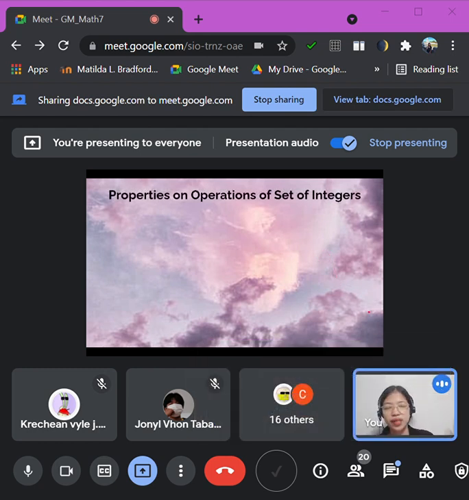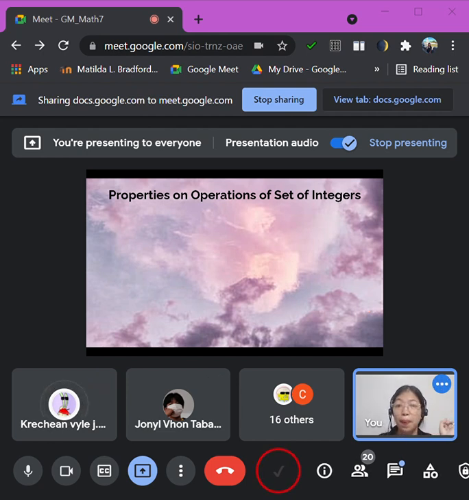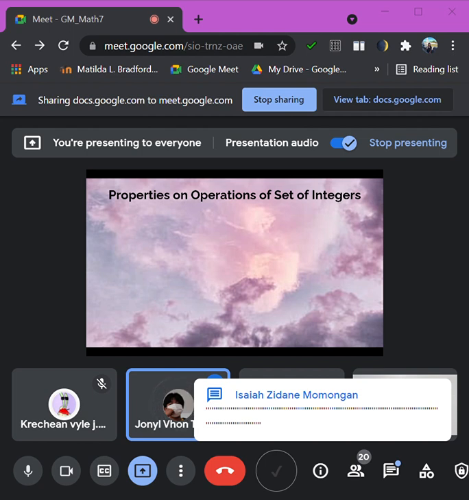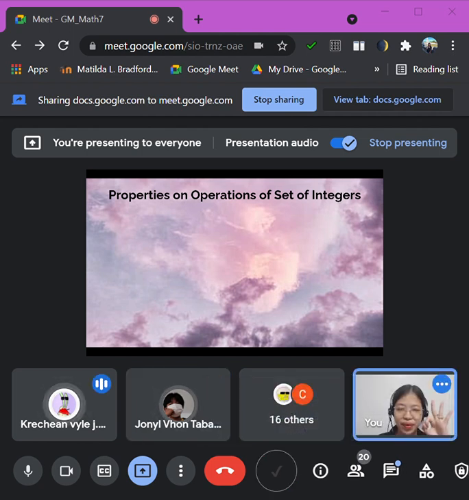Before that one, unsa na ganito atong tulo ka property nga atong nastoryaan? We have, the first one is Closure. Next is Commutative. Very good. And the third one is Associative. Okay, we have closure, we have commutative, and associative.